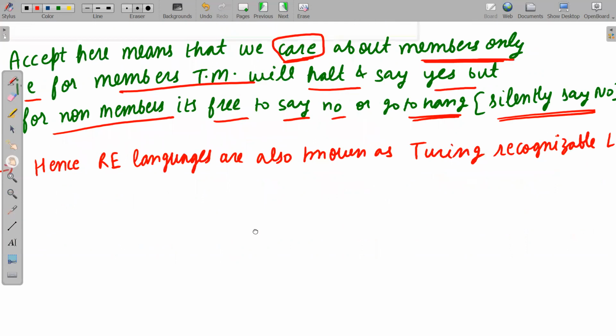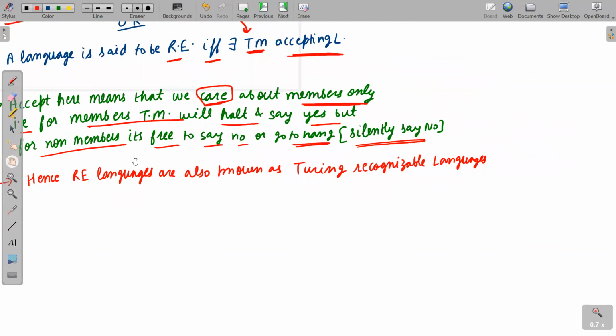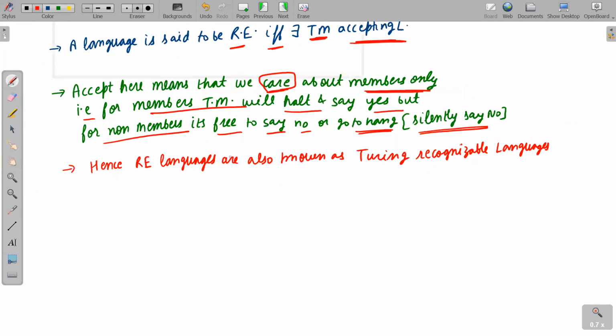So hence, RE languages, see here carefully the next point. RE languages are also known as Turing recognizable languages. Turing recognizable means what? A Turing machine can recognize these languages.